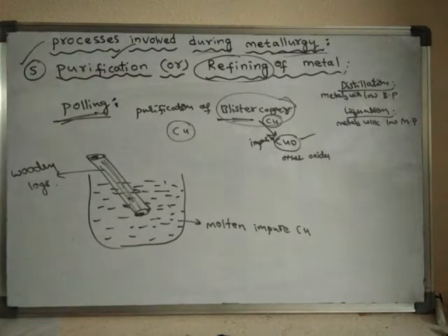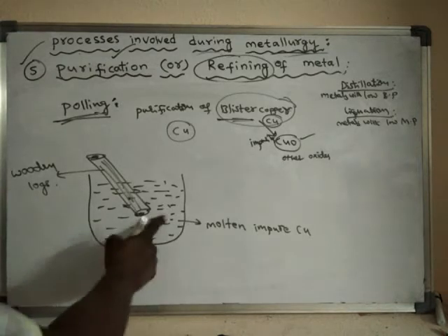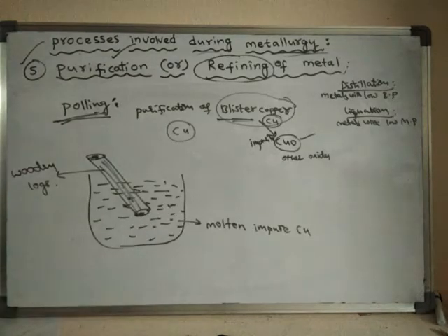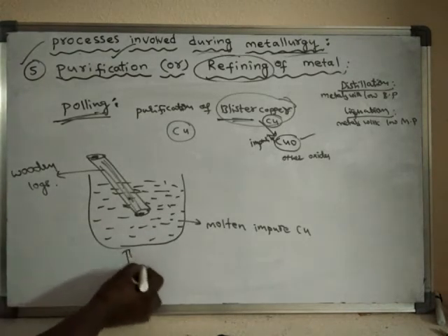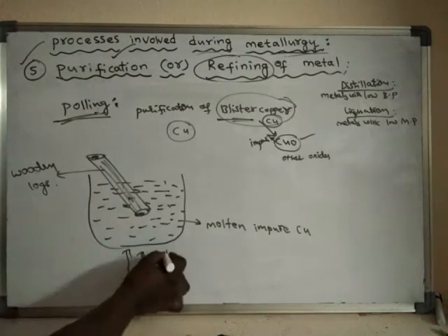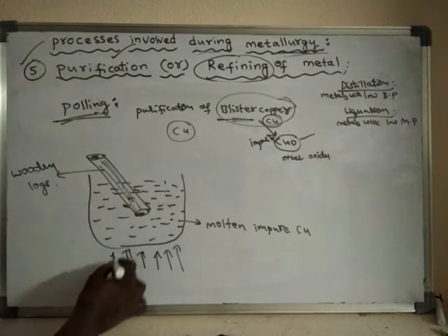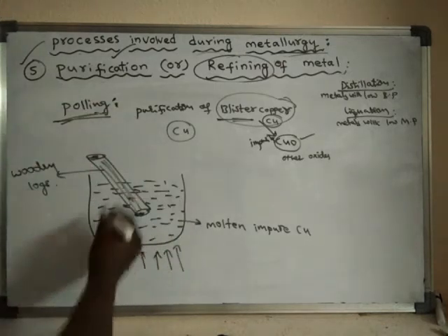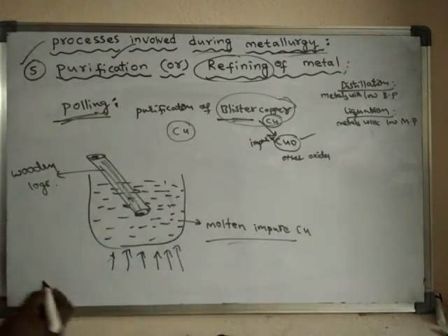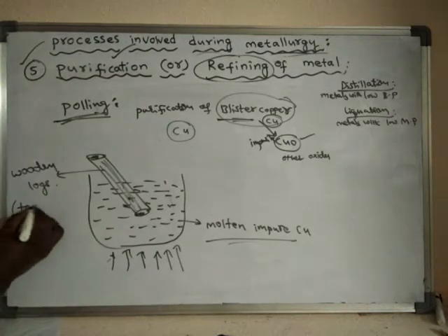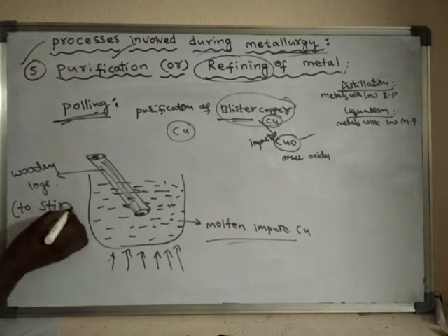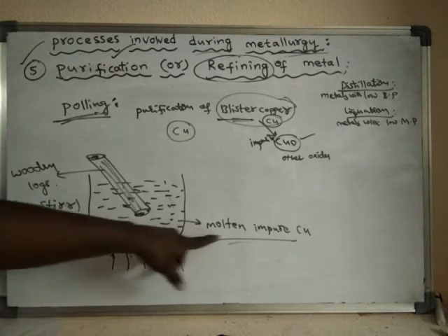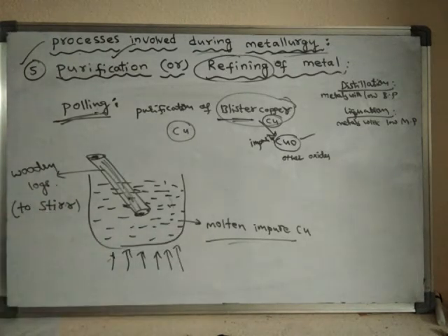So wooden logs are kept into the molten impure copper, and it is heated. We have to maintain the heat. Now start stirring this molten copper. Why are these green logs used to stir the molten impure copper?